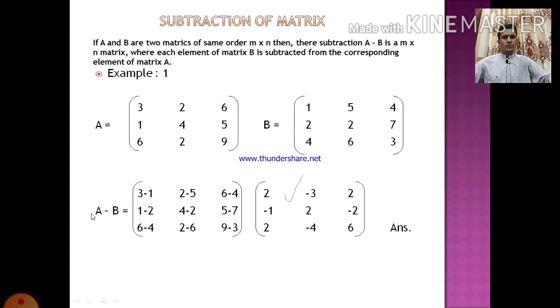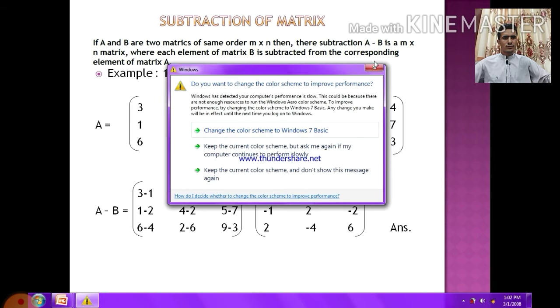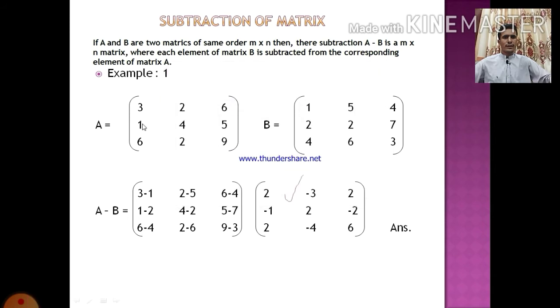Now A minus B equals 3 minus 1, 2 minus 5, 6 minus 4, 1 minus 2, 4 minus 2, 5 minus 7, 6 minus 4, 2 minus 6, and 9 minus 3.